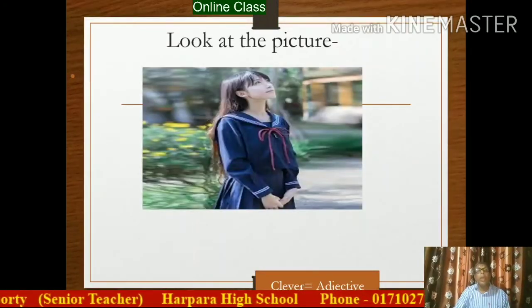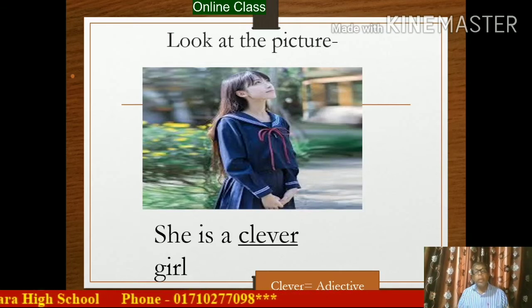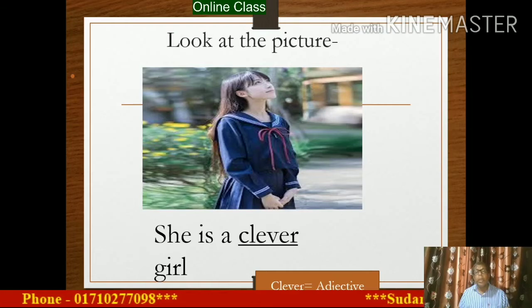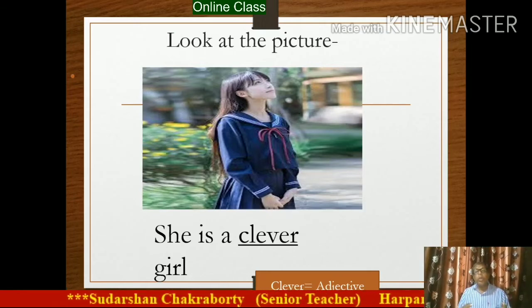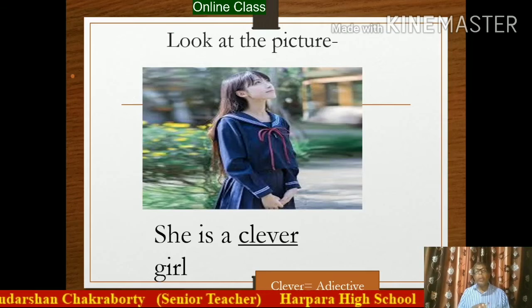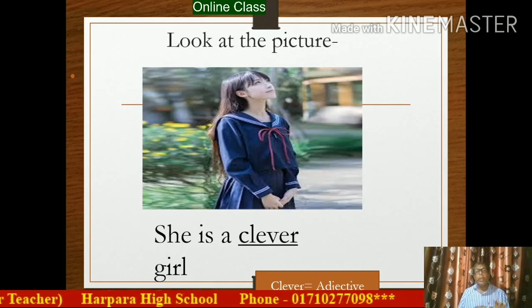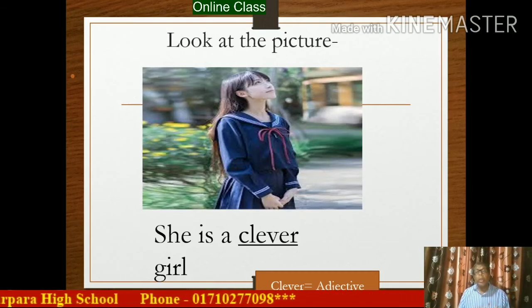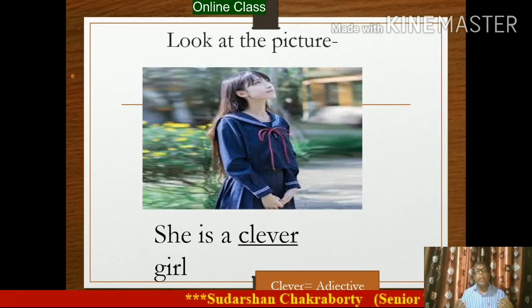Dear learner, now you look at the picture. There is a girl in the slide and she is a clever girl. In this sentence, clever, what is this? This is clever, it is an adjective. So what is adjective? Adjective means quality, quantity, measure and action. Again reply, what is adjective? Adjective means quality, quantity, measure and action. In this sentence clever is a quality, and surely this word will be adjective.